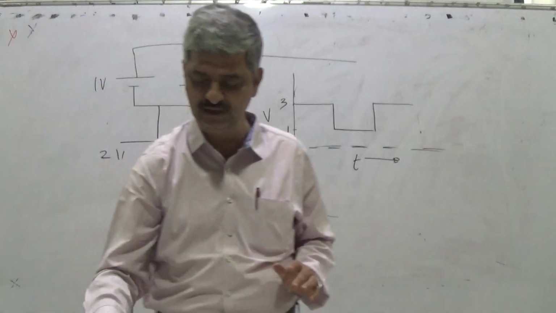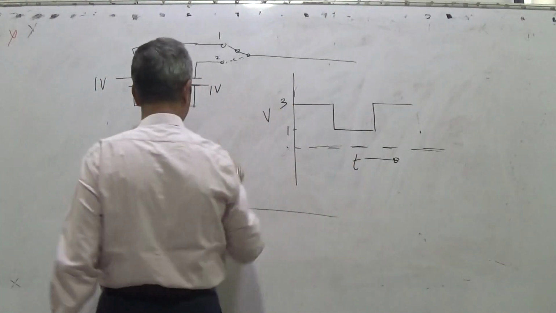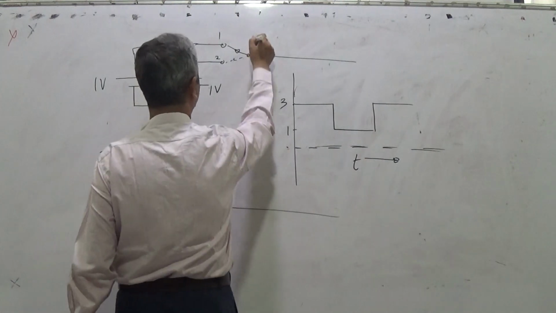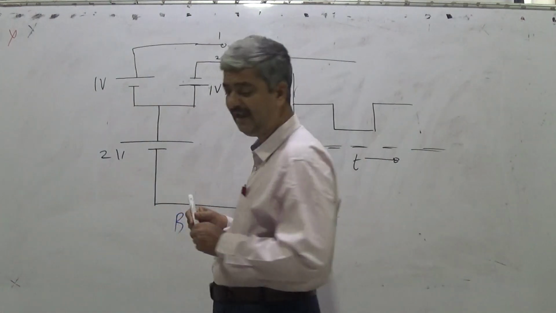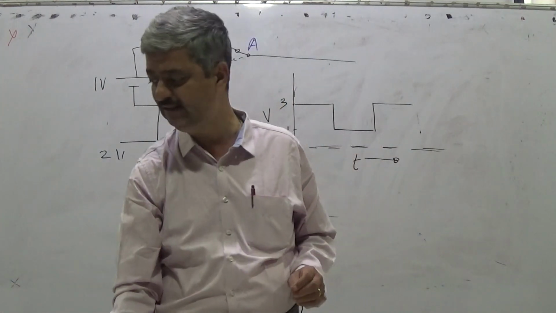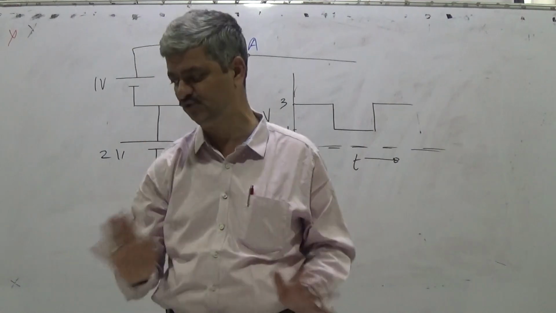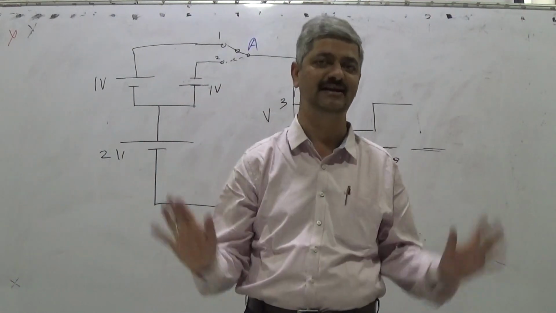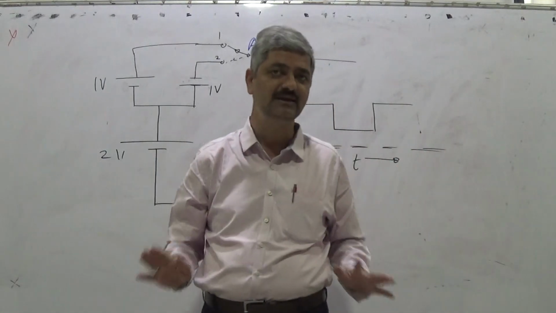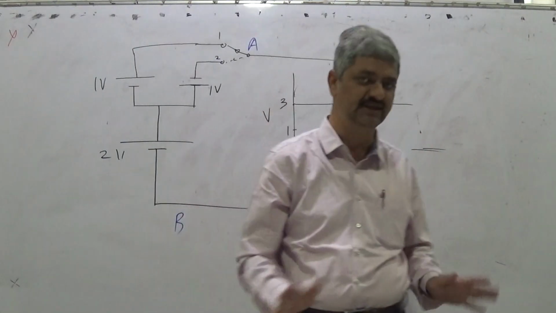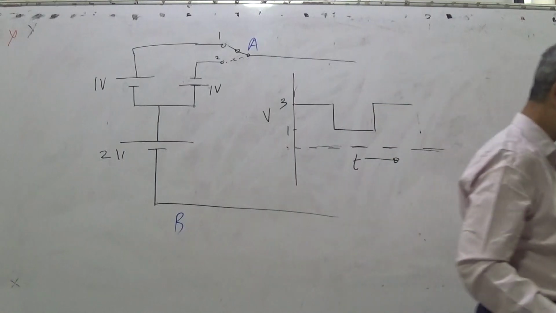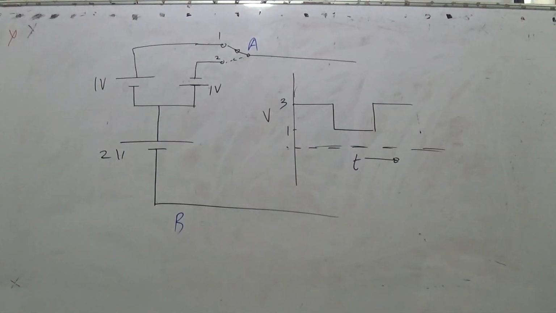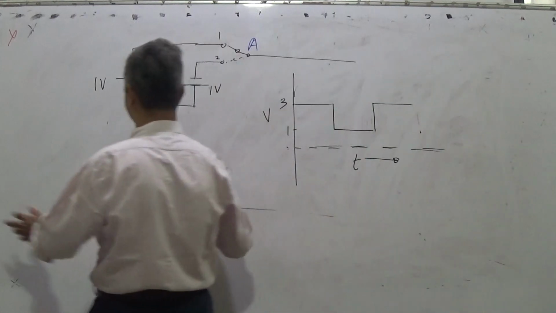Is it clear? If I look, this is point B, and if I say this is point A, then VAB is a non-DC source. I think everybody should agree with this. VAB is a non-DC source. It is not constant. The voltage between point A and point B is not remaining constant. Right? Okay. So it varies with respect to time.